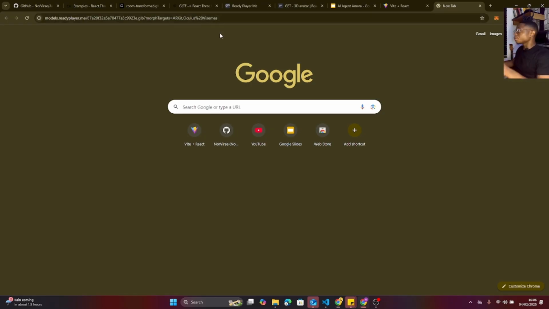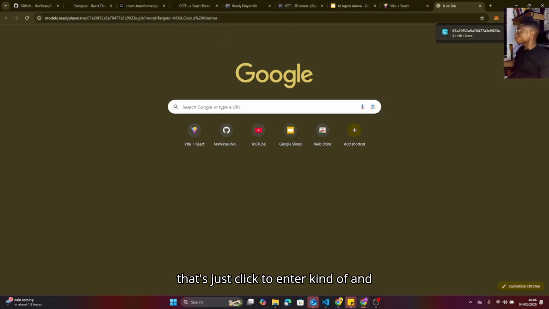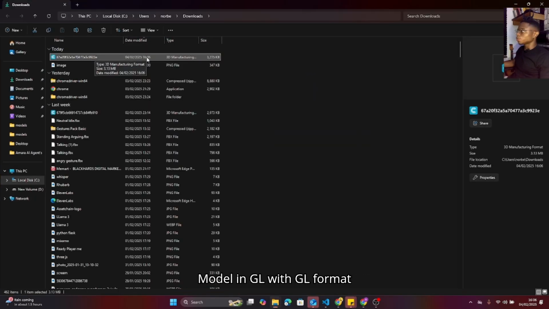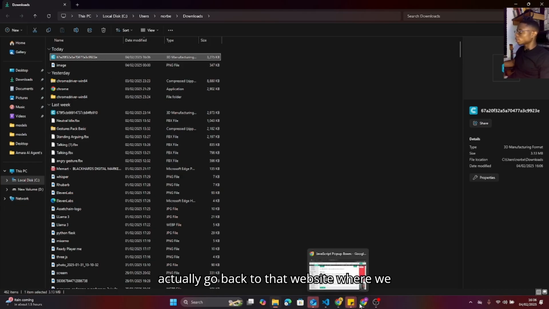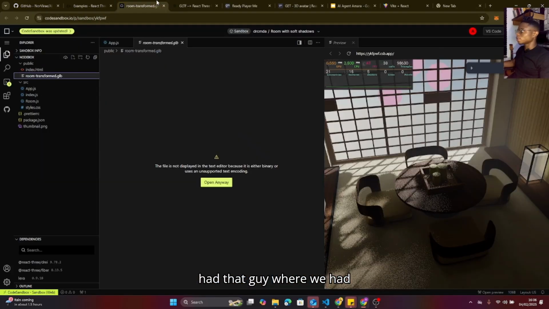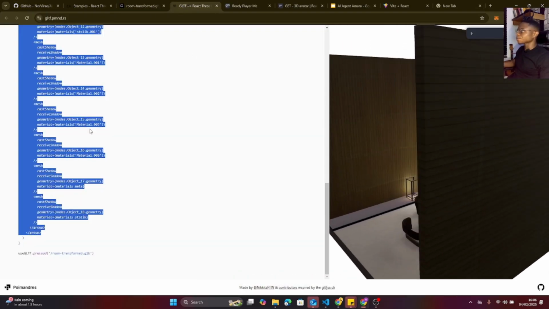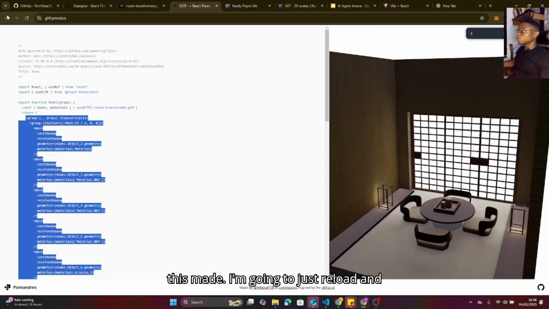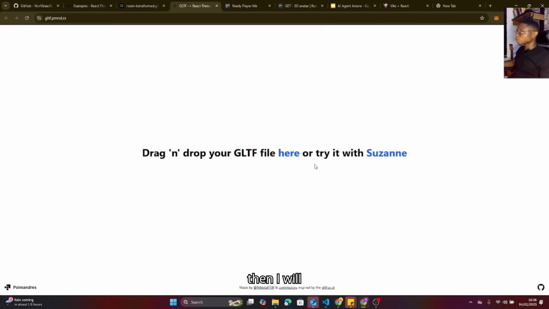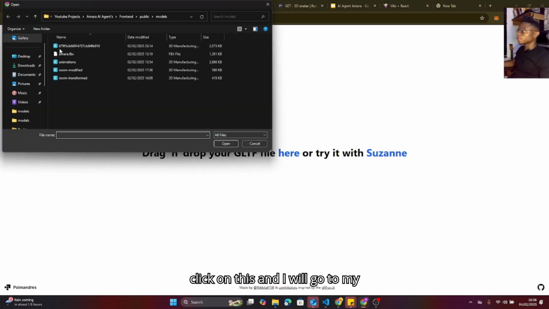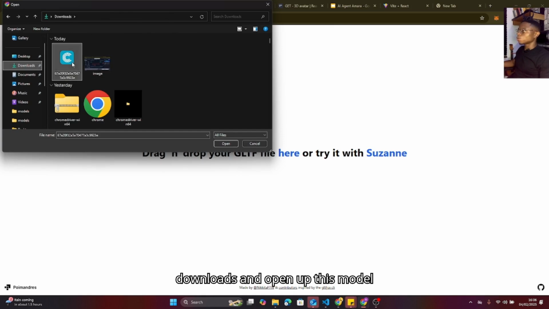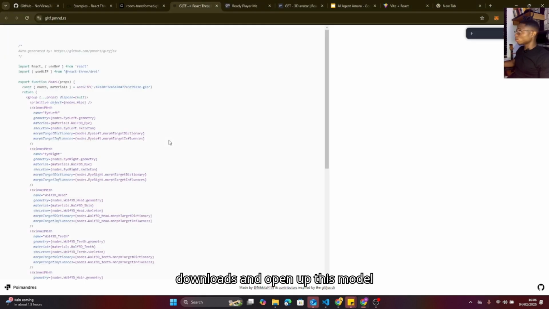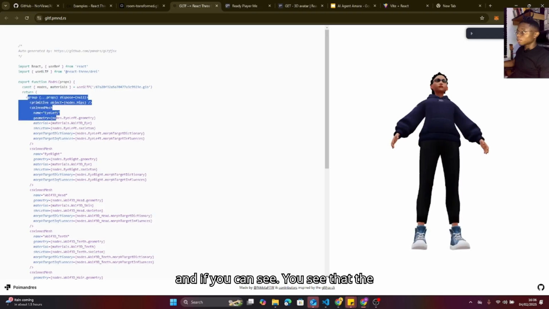Just click enter, and you see that it has given me a new model in GLB format. For me to use this now, I have to go back to the website where we had this made. I'm going to reload, then click on this, go to my downloads and open up this model. And you can see the model is here right now.